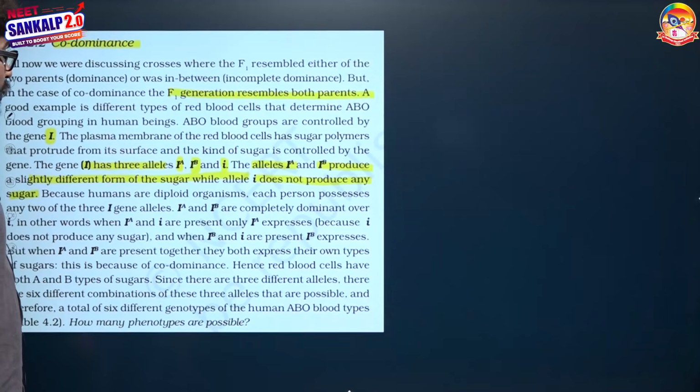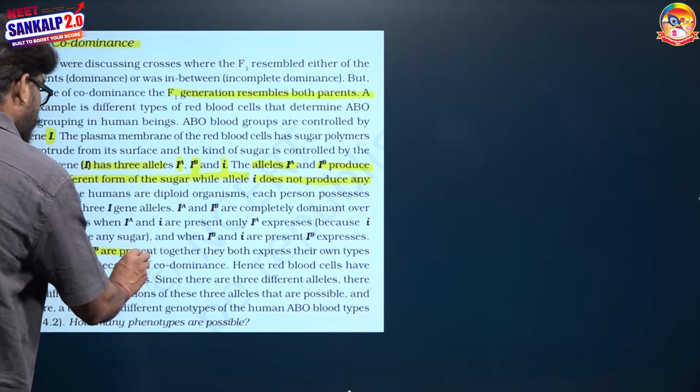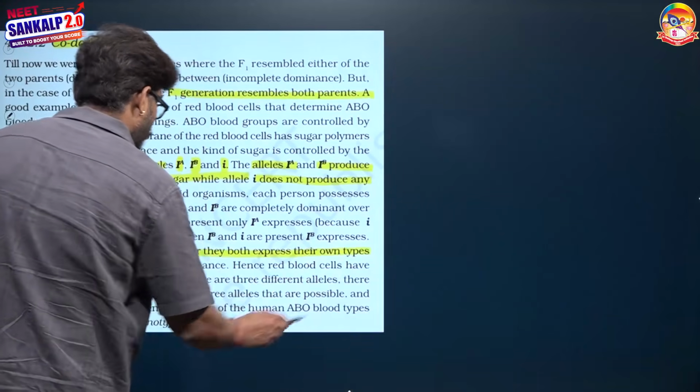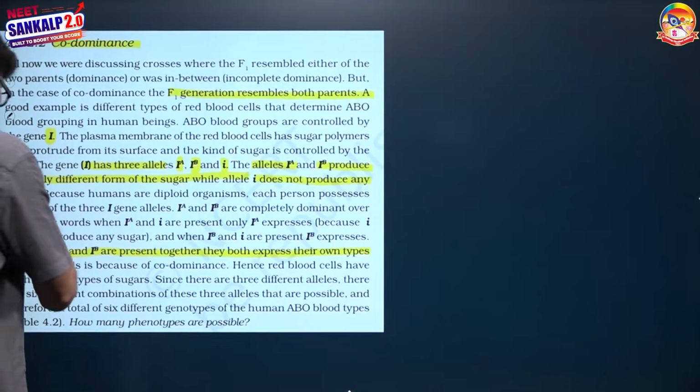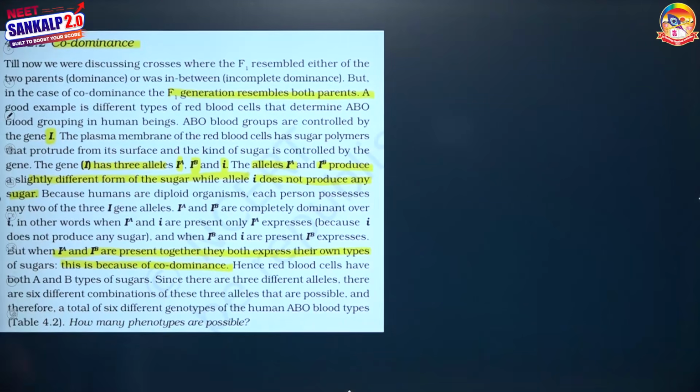IA and IB are completely dominant over I0. When IA and I0 are present, only IA will express. When IB and I0 are present, only IB will express. But when IA and IB are present together, both will express their own types of sugars. This is because of codominance. Hence, red blood cells have both A and B type of sugars.